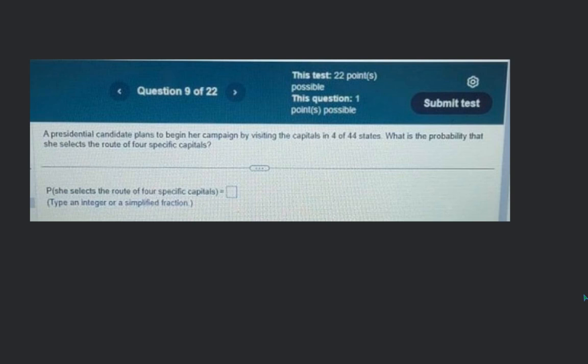Do you do 44 divided by 4 or something like that? No, no. Here we have to find the probability that she selects the route of four specific capitals. Out of 44, she has to visit any four. To calculate the probability, there are two things. First is the possible number of events, which we call the sample space. So here the total sample space is 44.